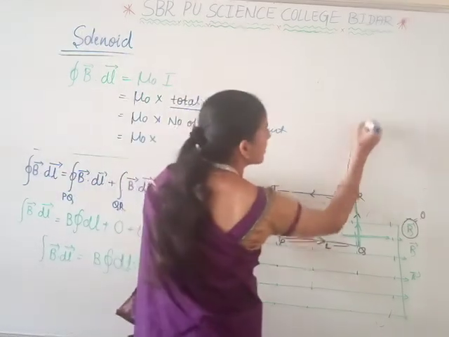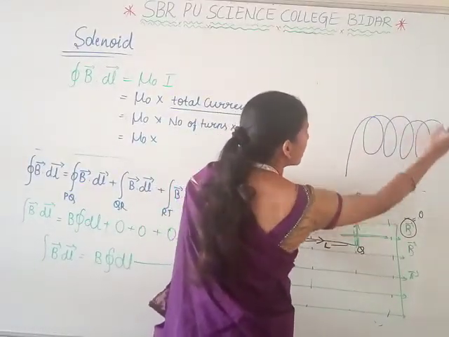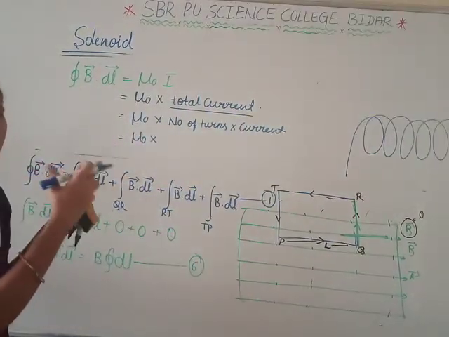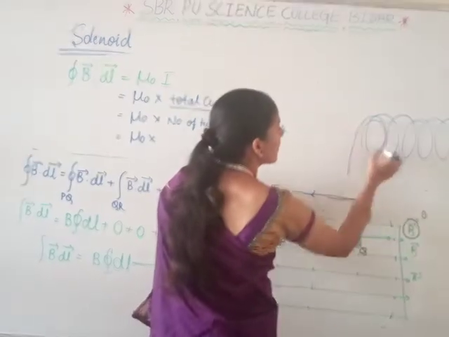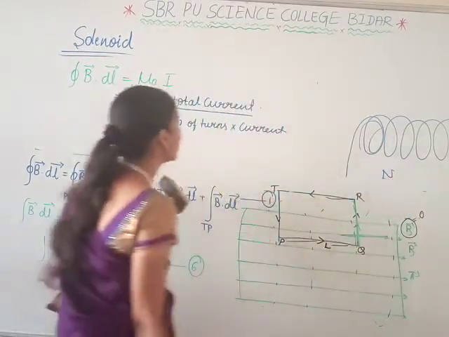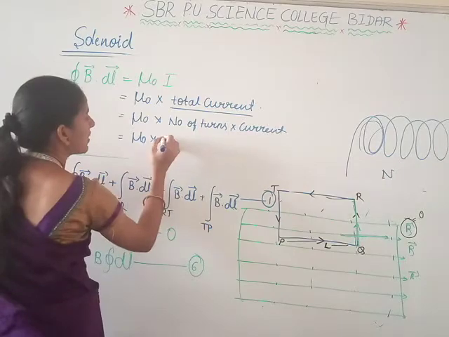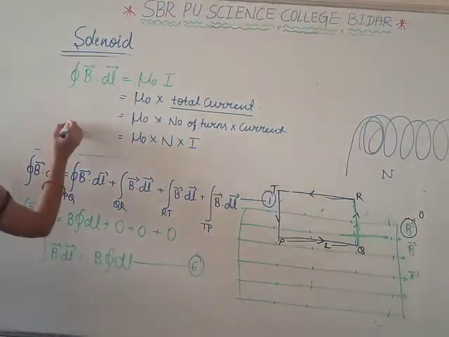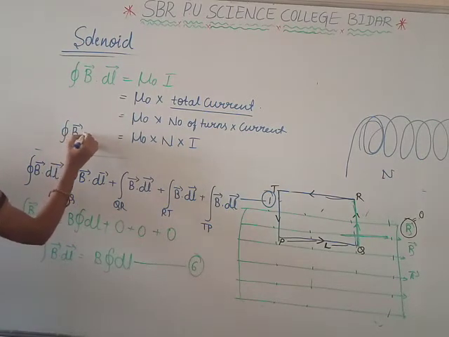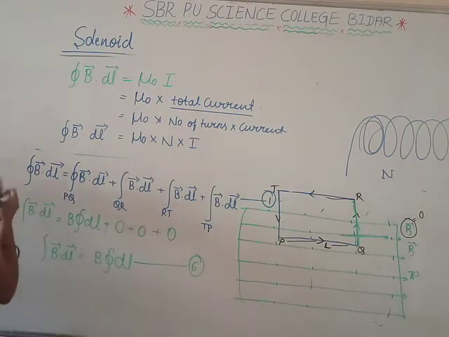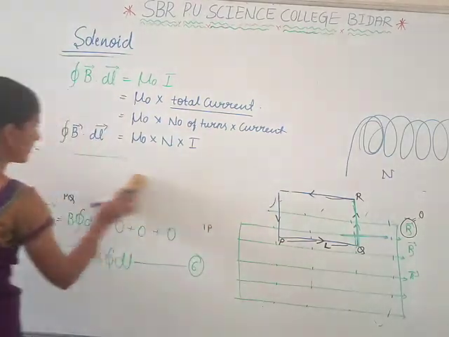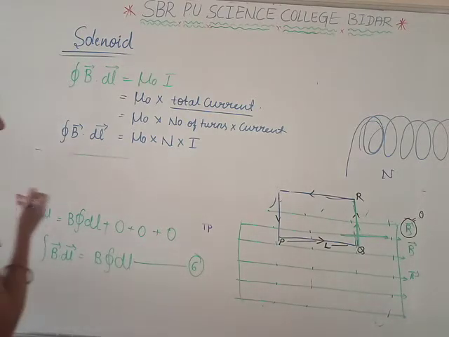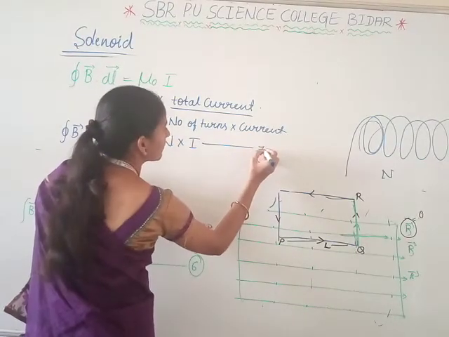Starting only, we said that the solenoid is an arrangement of a wire. It forms a helical spring, meaning it has a number of turns. That number of turns is represented by n here. So we have the number of turns n into current I. Next, the integral of B dot dl is equal to mu naught into n into I. This is equation 7.